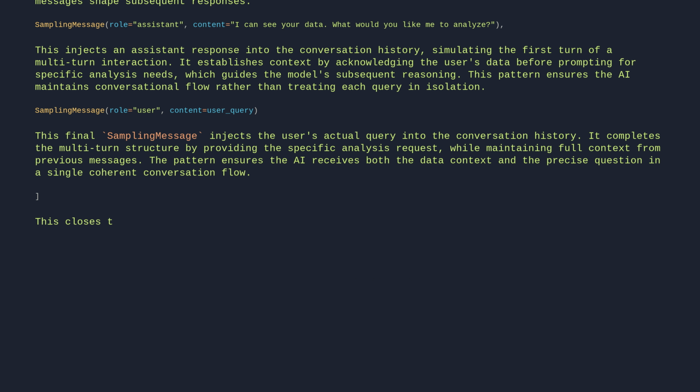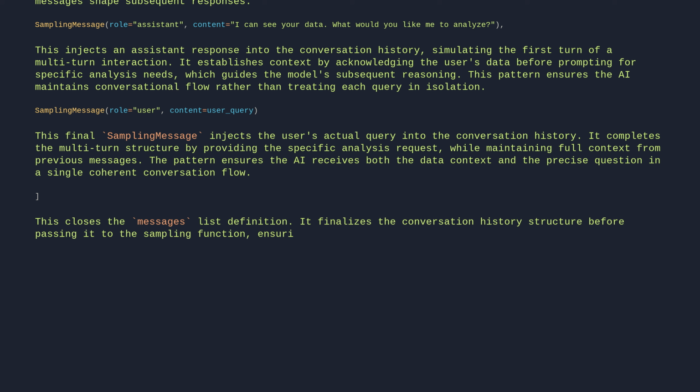This closes the messages list definition. It finalizes the conversation history structure before passing it to the sampling function, ensuring all role-content pairs are properly contained.